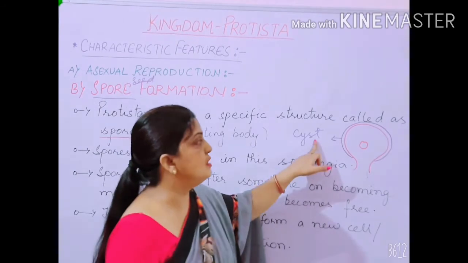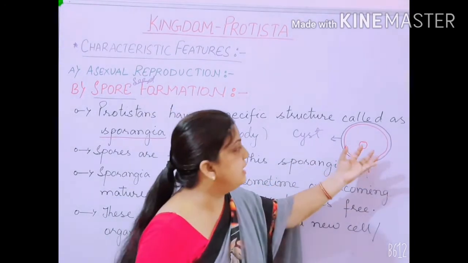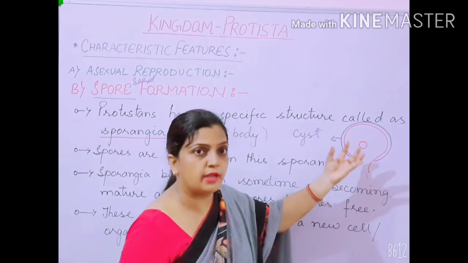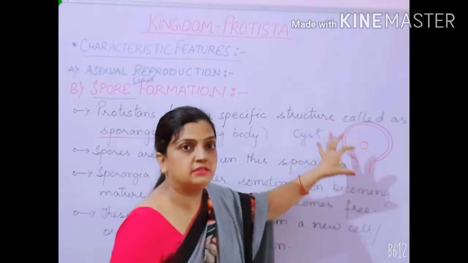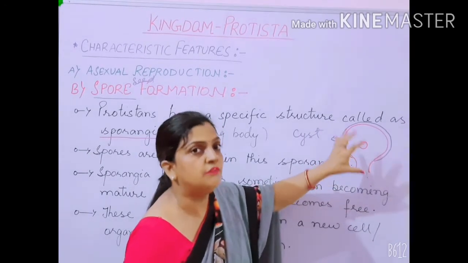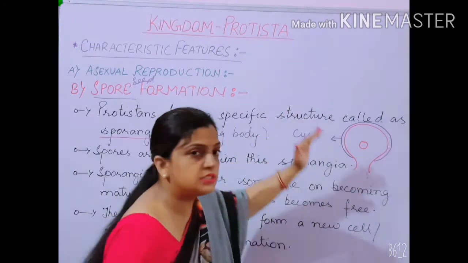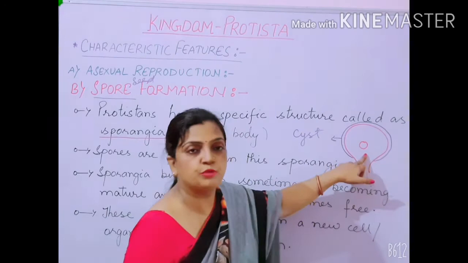This protective wall, the cyst, gets developed during the favorable condition so that the inner content of the sporangia can develop and none of the external factors can harm the growth and development of this sporangia, of this fruiting body.